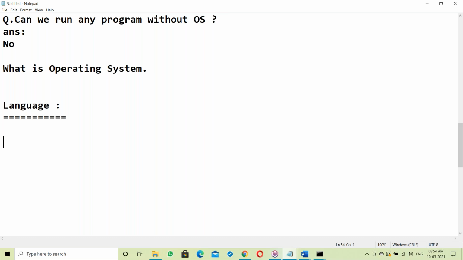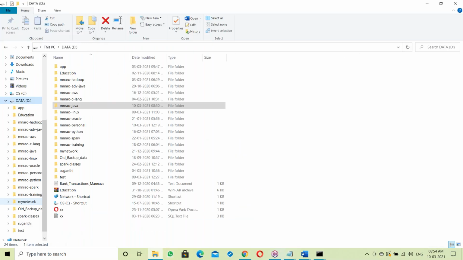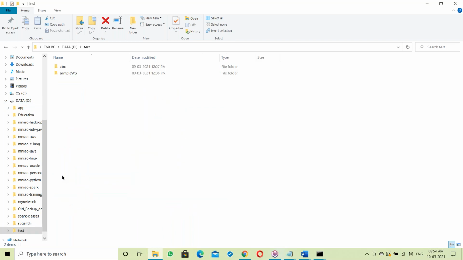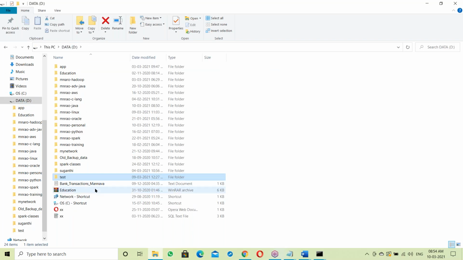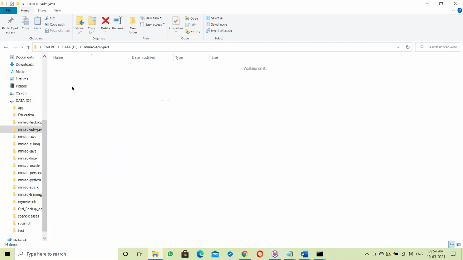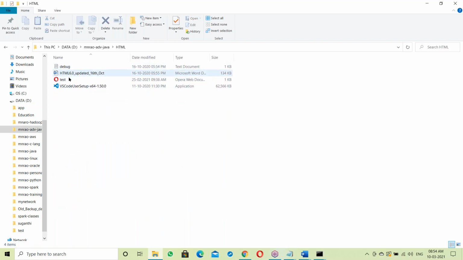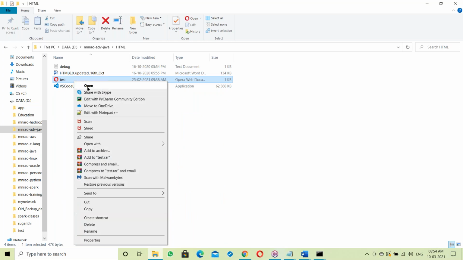In software, we are understanding some language, and the system understands a different language. Suppose, for example, an HTML script here.